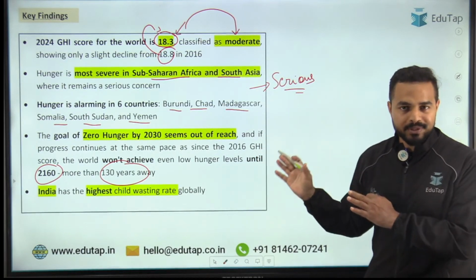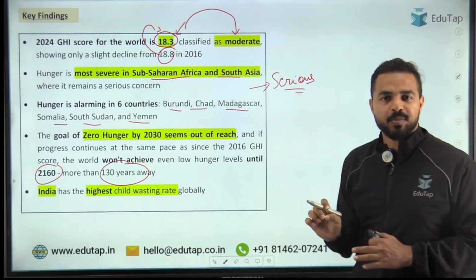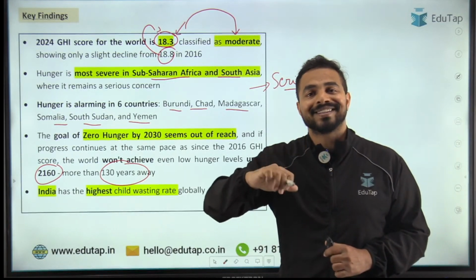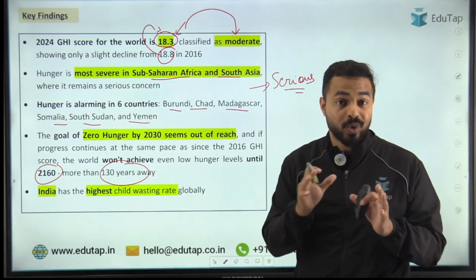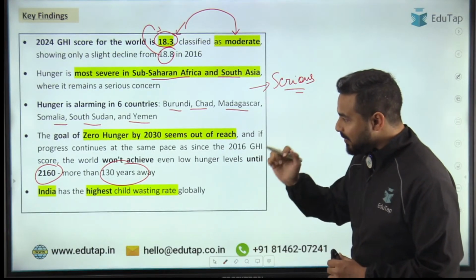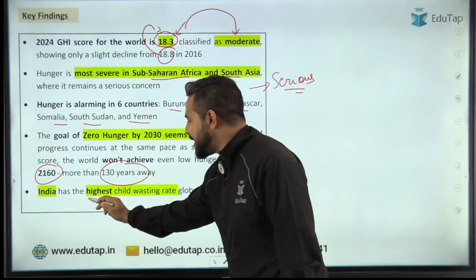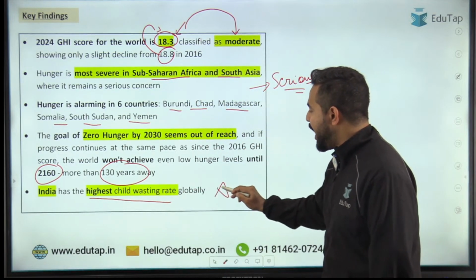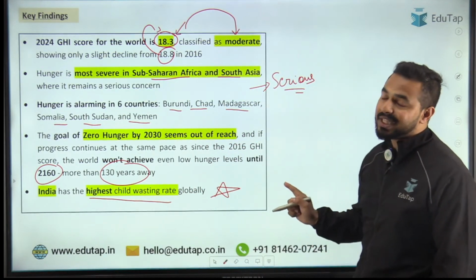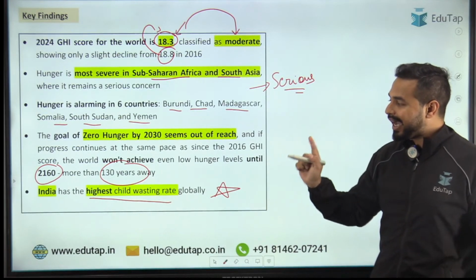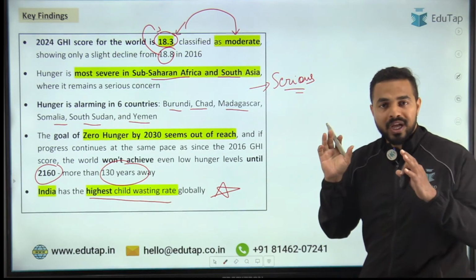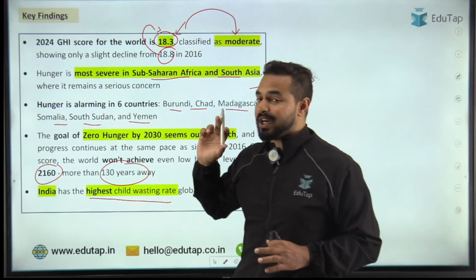I hope कि ये point आप सभी को एकदम clear होगा. तो एक काफी important point है which basically tells us that what exactly is the progress that we are having right now to achieve the zero hunger level. Then when we talk about India, India is having the highest child wasting rate globally. And you must make sure that yes, you remember this data, as India is having the highest child wasting rate globally. So all the IRDAI aspirants, guys, let me tell you that such kind of data can be asked in